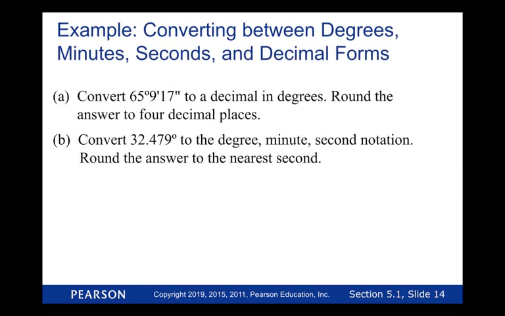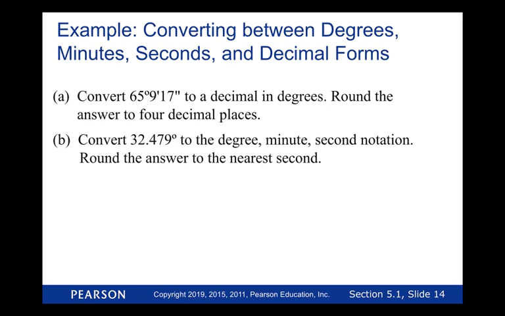So first we're asked to convert 65 degrees, 9 minutes and 17 seconds to a decimal in degrees, and then round the answer to 4 decimal places. And then part B is asking us to convert 32.479 degrees to degrees, minutes, and seconds notation. Okay. We probably will just stop halfway through this section and we might continue next time.